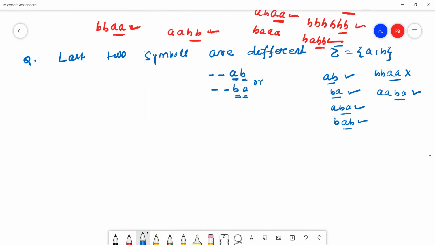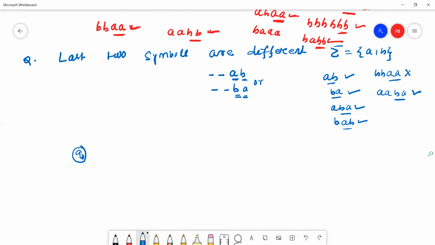Now we'll construct the DFA. It is just similar to the above DFA, where the last two symbols are the same. How to construct it?